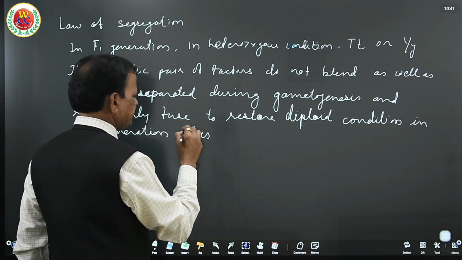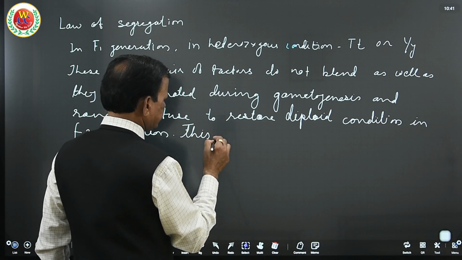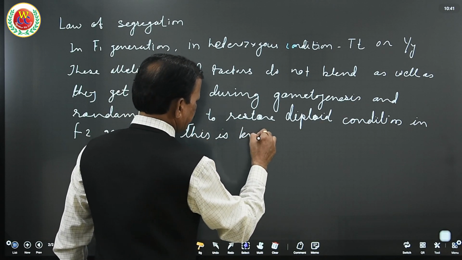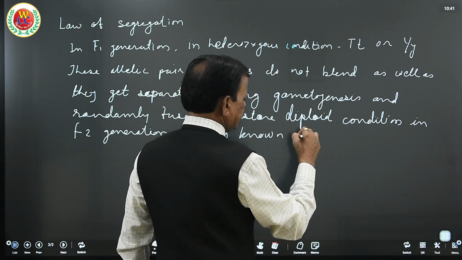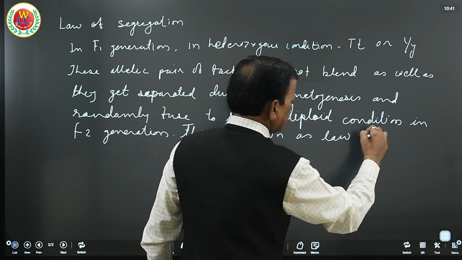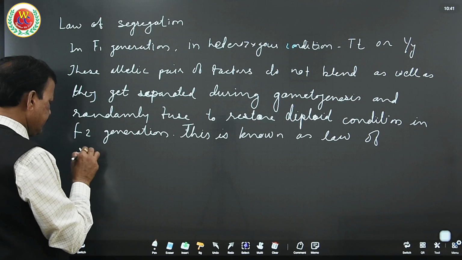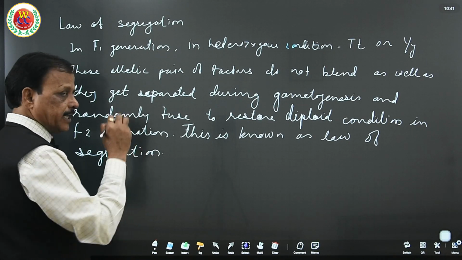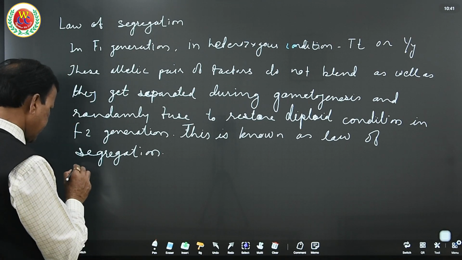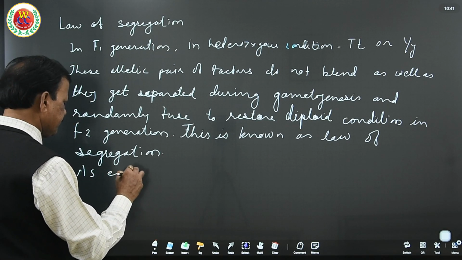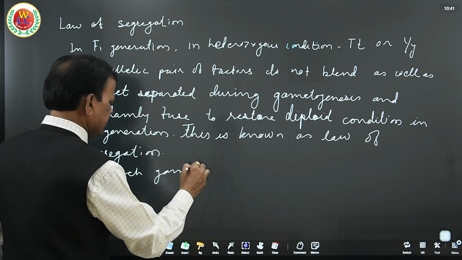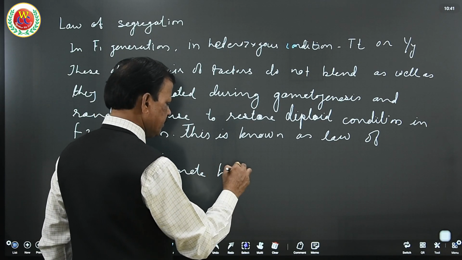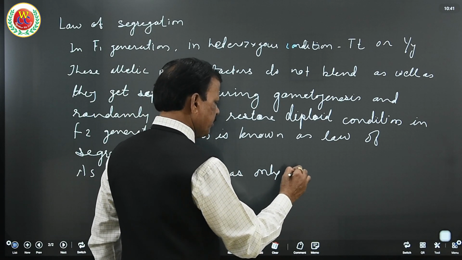This is known as law of segregation and as law of purity of gamete, as each gamete has only one allele.